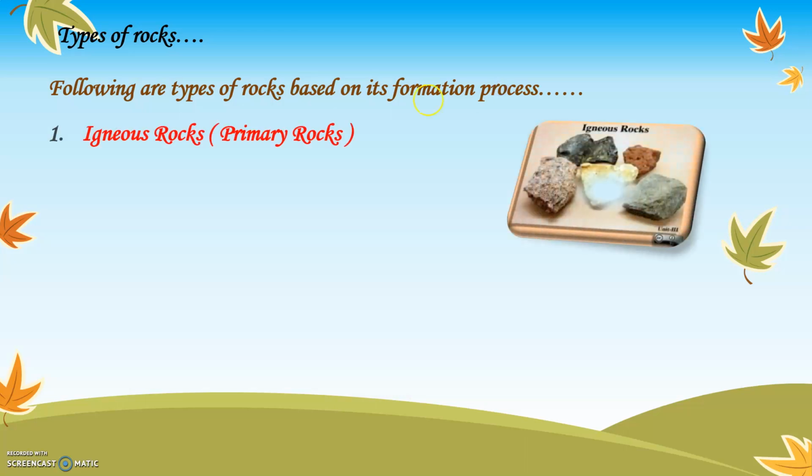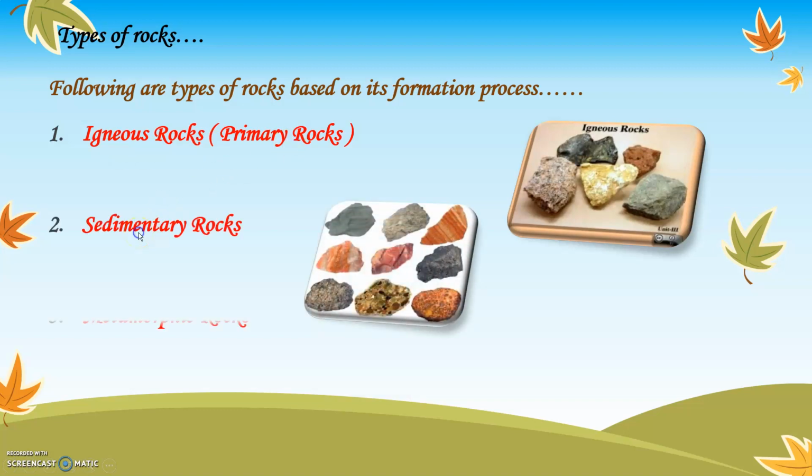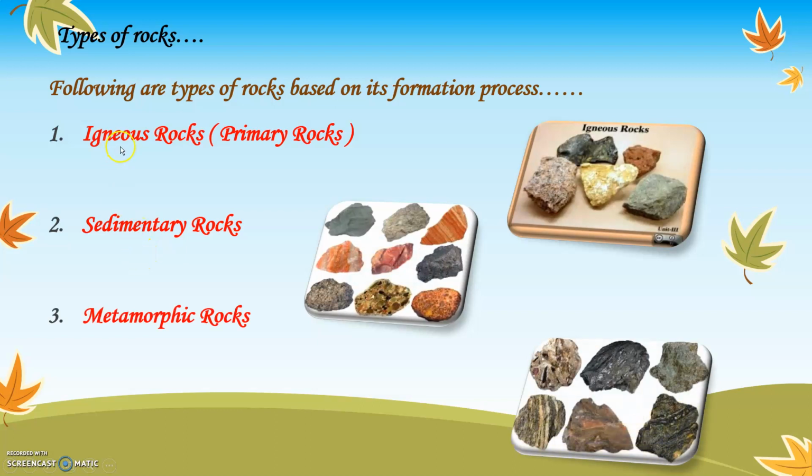There are 3 important types of rocks, which is first is igneous rocks, which are also called as primary rocks, sedimentary rocks, and next is metamorphic rocks. Students, these are the important types of rocks which are divided based on their color, shape and texture. In the next video, we will understand in detail the formation and the examples of igneous rocks, sedimentary rocks and metamorphic rocks.